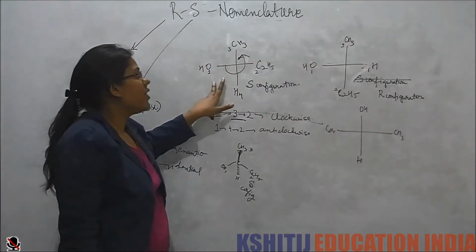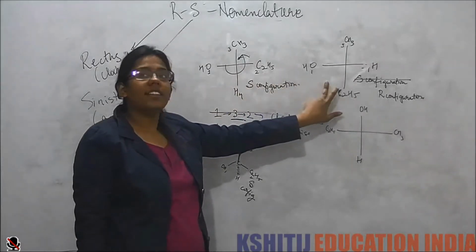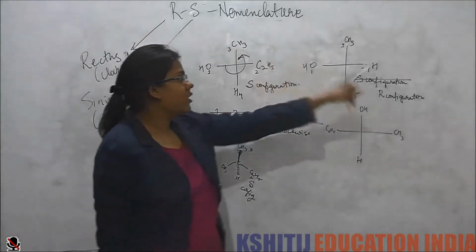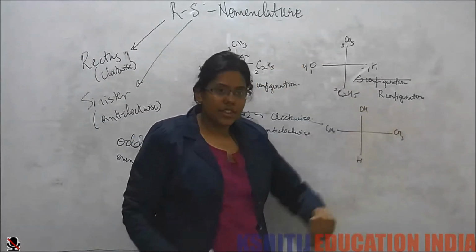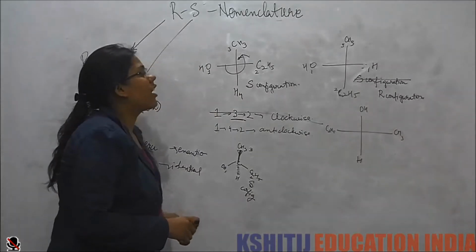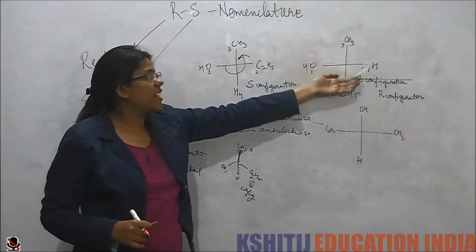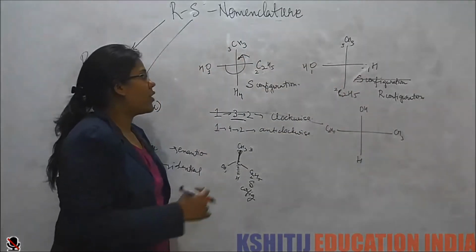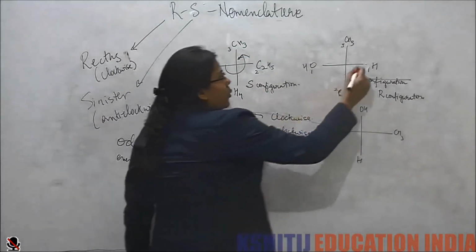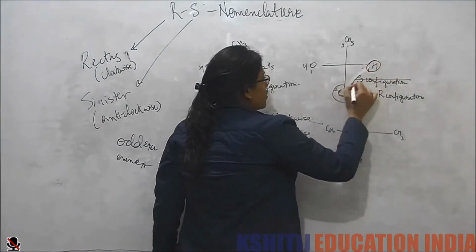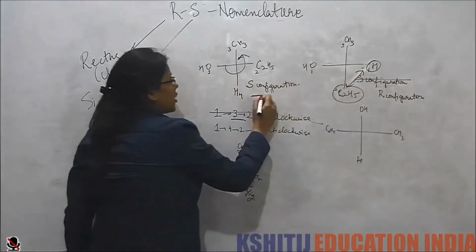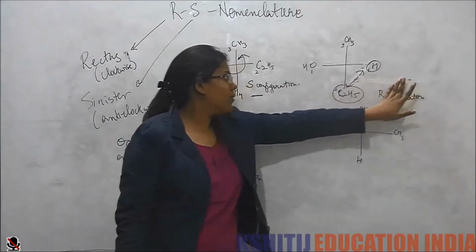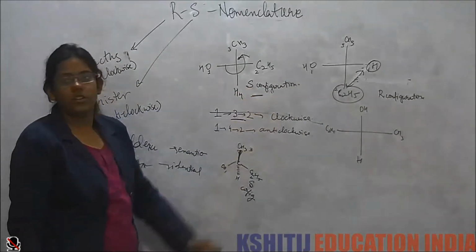So we see that these two molecules are enantiomers. So if this was S, this will be R. And now I know that if I make one exchange in this, I should get its enantiomer. Its enantiomer is this, so I should get back this. Now if I do one exchange, I get back this configuration. So that means that this molecule is of R configuration and this molecule is of S configuration.